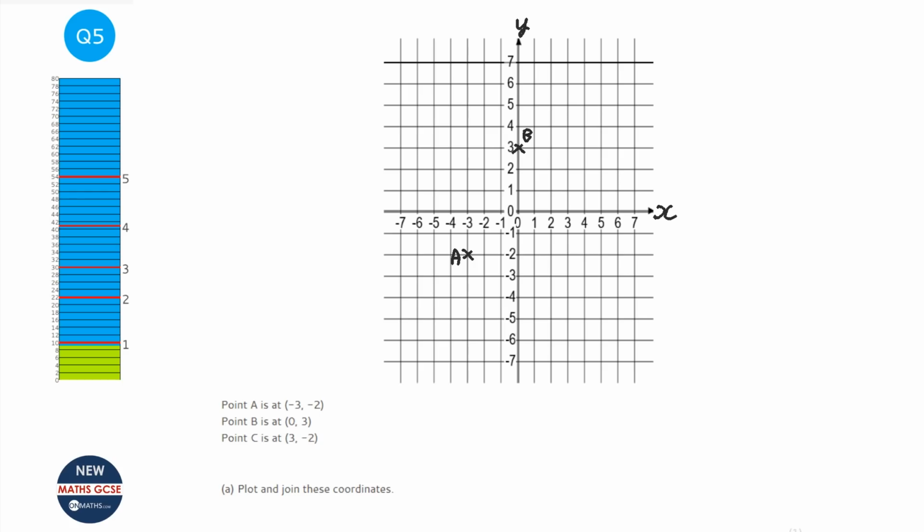And point C is at 3, -2. So along 3, down 2. Which could be that one there. So that's point C. And it says plot and join these coordinates. So I'm just going to get my ruler and plot and join them. Well, we've plotted them, so we're just going to join them. And there we go. Makes a nice little shape there.